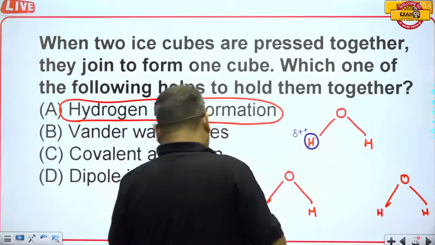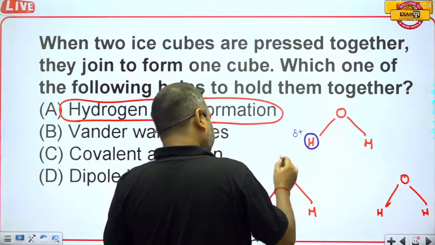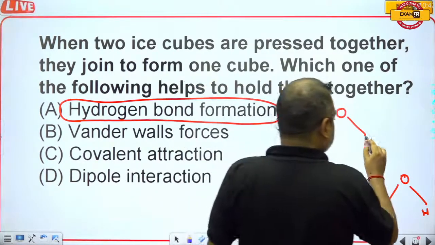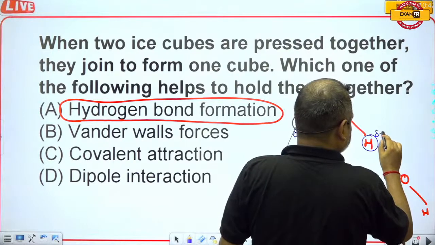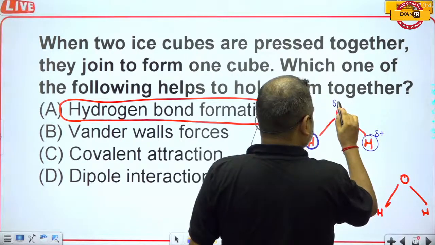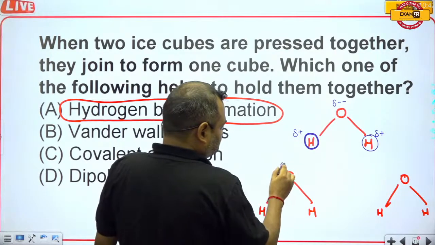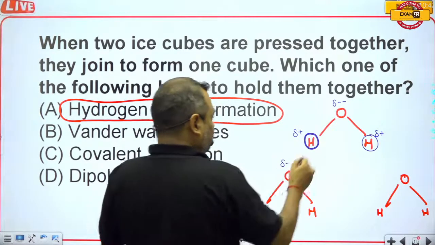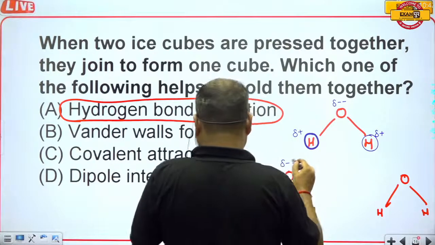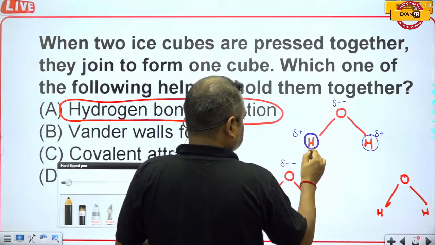This hydrogen atom gets a single positive charge, and this hydrogen atom also gets a single positive charge, and this oxygen atom gets a double negative charge, delta minus minus.